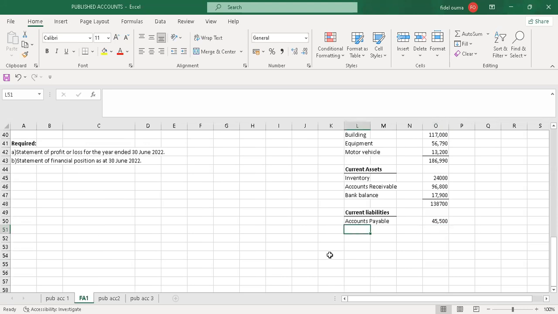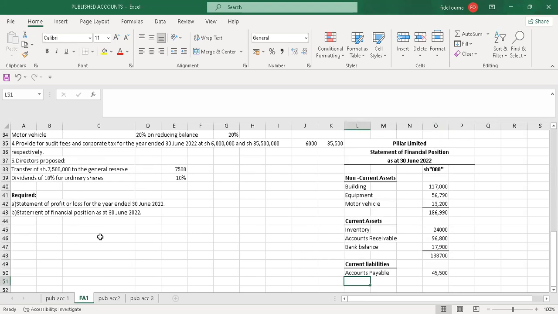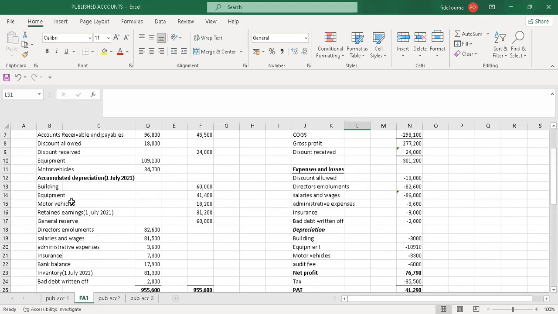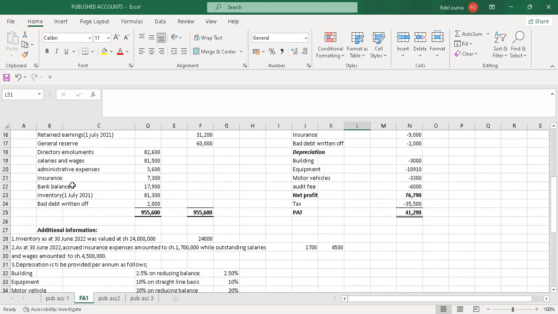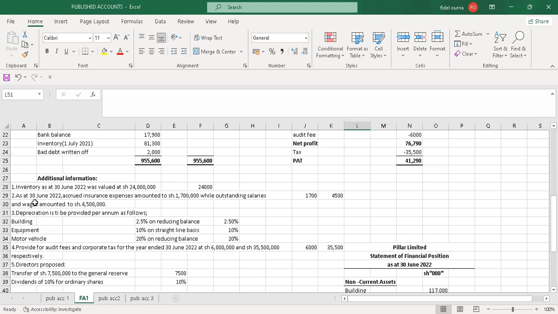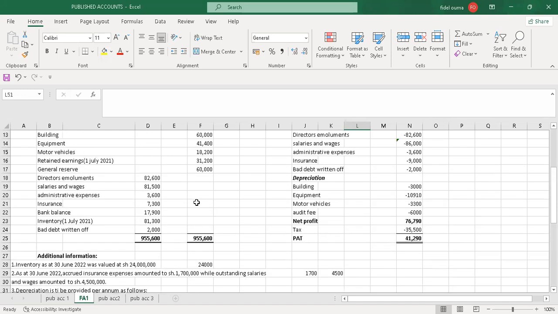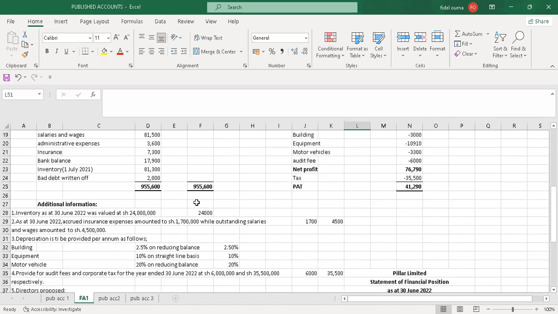There it is. So the other items, I'll now go to additional information, because here there's no other current liabilities. So I'll go to additional information number 2. As of 30th June 2022, accrued insurance expenses amounted to shillings 1,700.